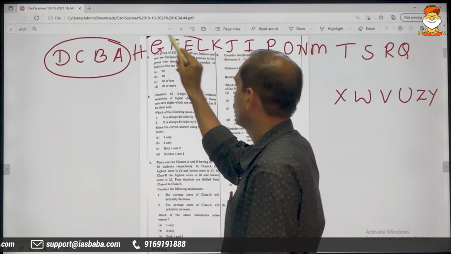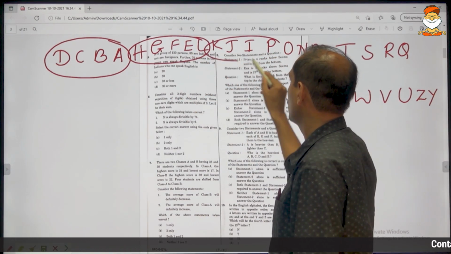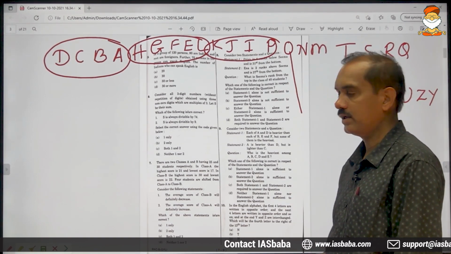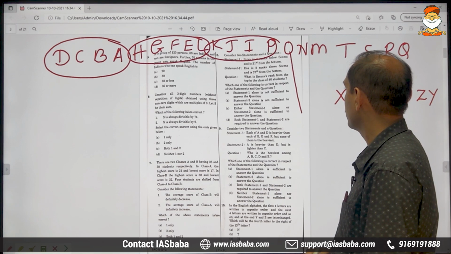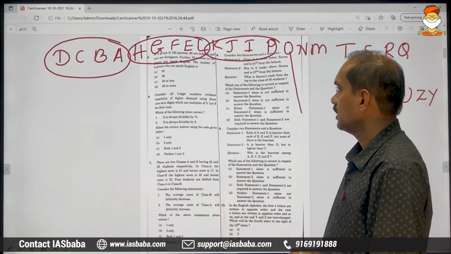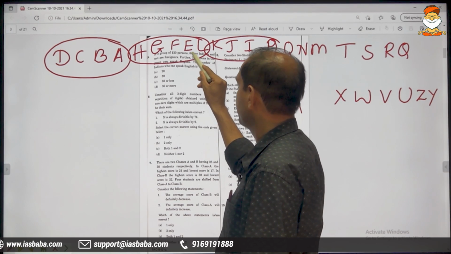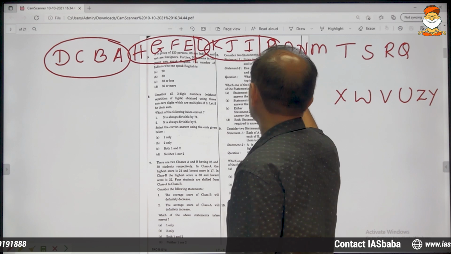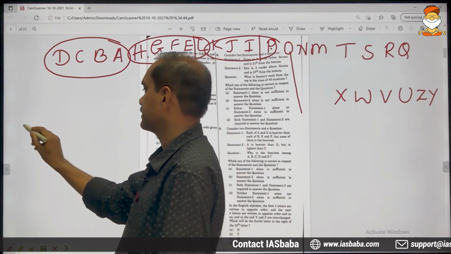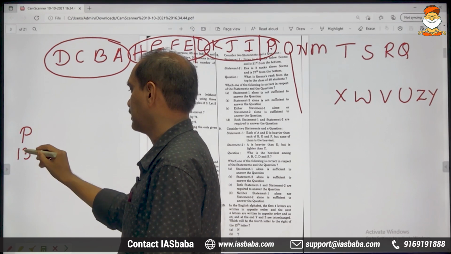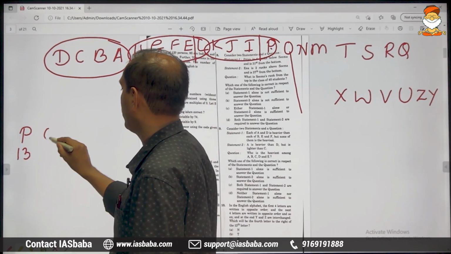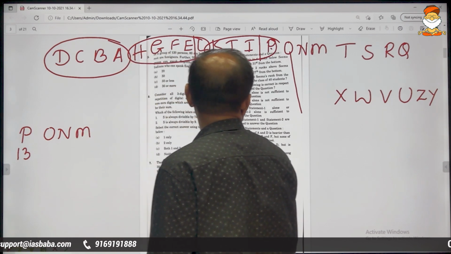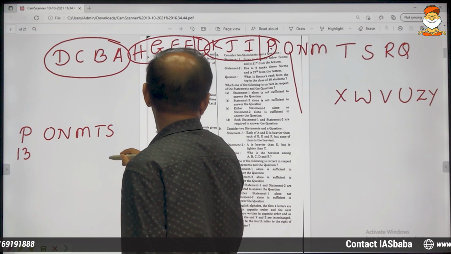A, B, C, D, E, F, G, H, I, J, K, L, that is 12. The 13th will be P. After P, we have written there O, N, M, and then T, S. This is how it goes.